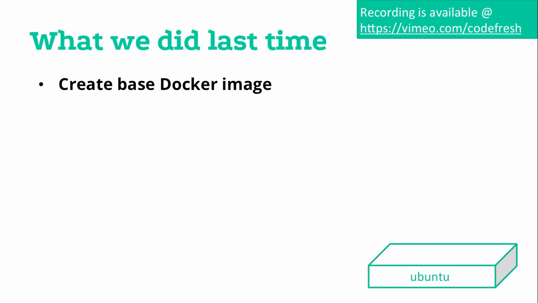So to recap what we did last time, and again, the recording is available on vimeo.com/codefresh. We have started by running an instance, a Docker container of Ubuntu, that we created from the Ubuntu image. And then inside this container, we have manually installed Node.js. After we installed Node.js and we've seen that everything is working properly, we stepped out of this container and we used the Docker commit command to create a Docker image that includes Ubuntu and the Node.js installation.